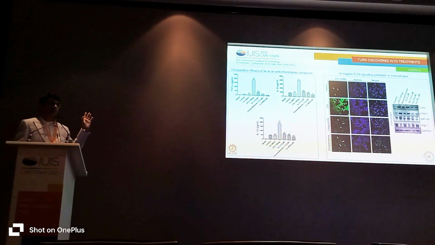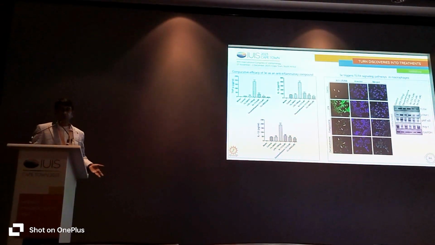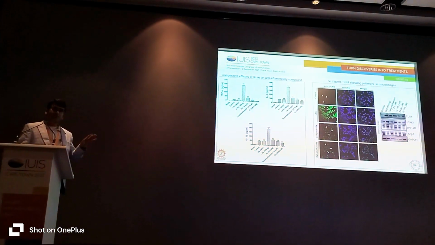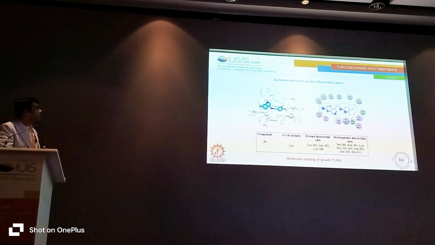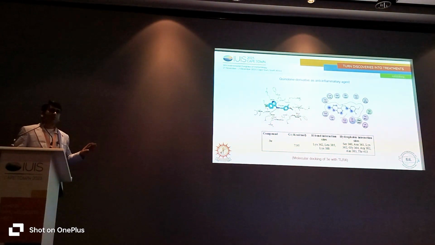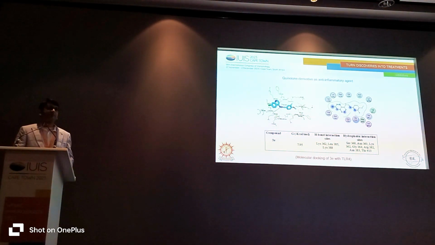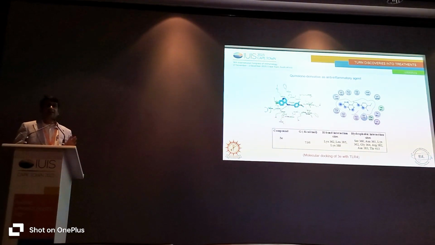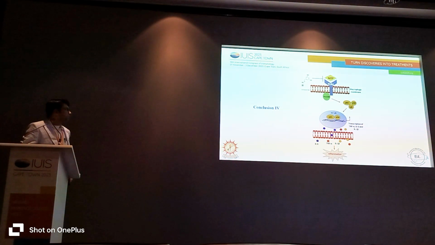Because when we treated the cells with LPS and after that post-treated with this particular compound, we saw that there was a reduction of the inflammatory parameters. And this particular molecule is binding at the same place where the microfilarial protein MFP binds. That means it is a quinolone-fused cyclic sulfonamide that can be used as a potential antifilarial agent.